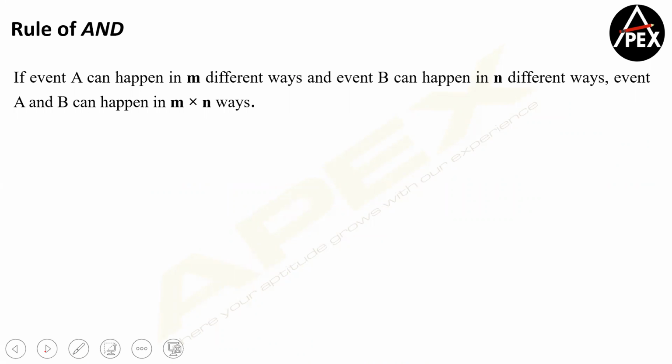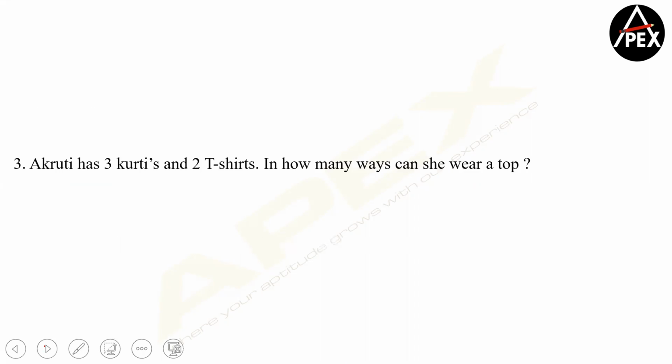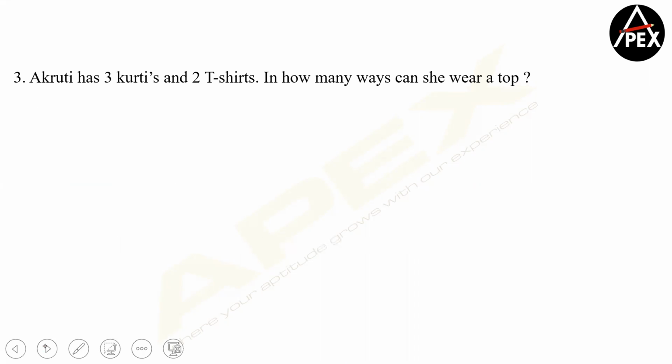So yeah, I've explained this. The rule of AND is nothing but: if there are m ways of doing an event, and there are n different ways of doing another event, both of them will happen. A and B will happen in m into n ways. Yeah, can we solve this, please? Yeah, let's discuss this, guys.